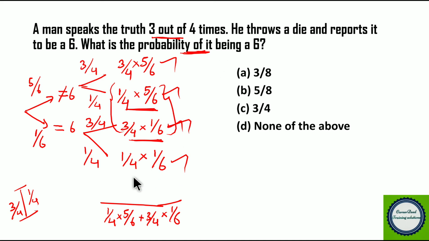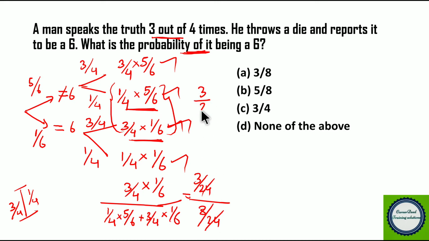So here the truth is 3 by 4th of the time he will say truth, as 1 by 6 is the probability of getting a 6 while rolling a dice. So 3 by 4 into 1 by 6, divided by 1 by 4 into 5 by 6 plus 3 by 4 into 1 by 6. We get 3 by 24 in the numerator, and here we get 5 by 24 plus 3 by 24. You get 8 by 24. So 24 and 24 cancel, you get 3 by 8.